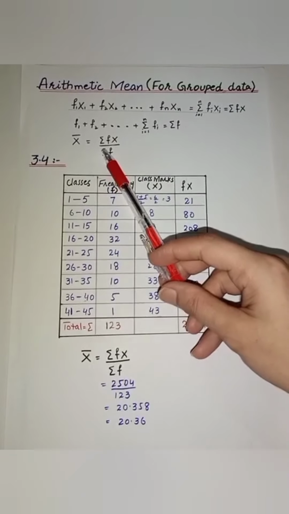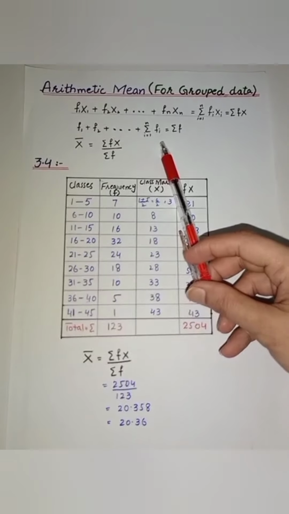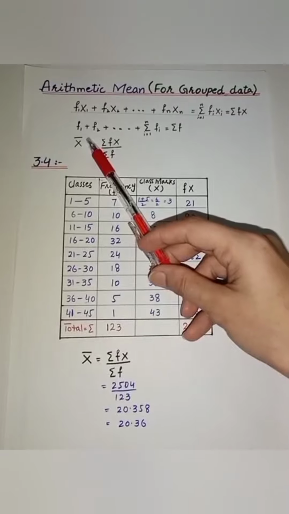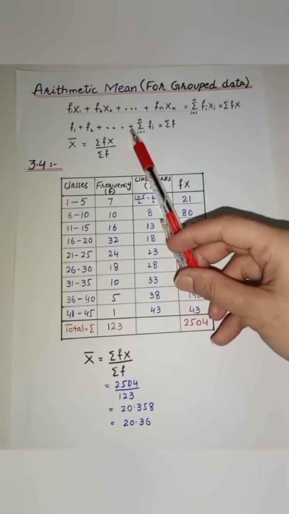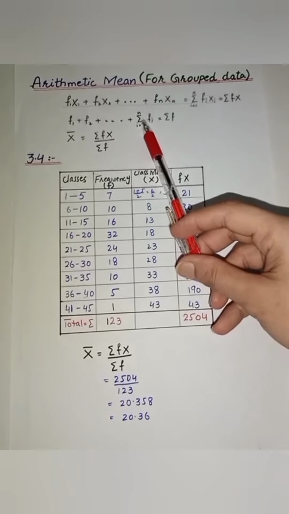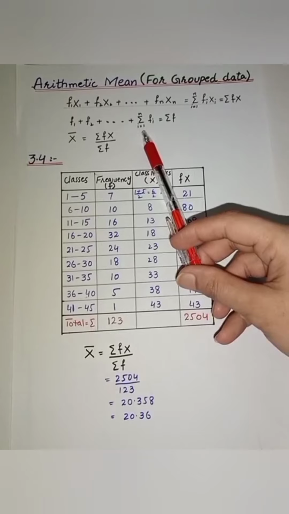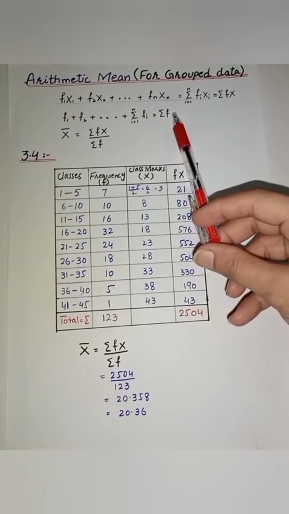The total number of values is the sum of class frequencies, namely f1, f2 and so on up to fn, which is equal to the sum of fi for i equal to 1 to n, which is the sum of f.